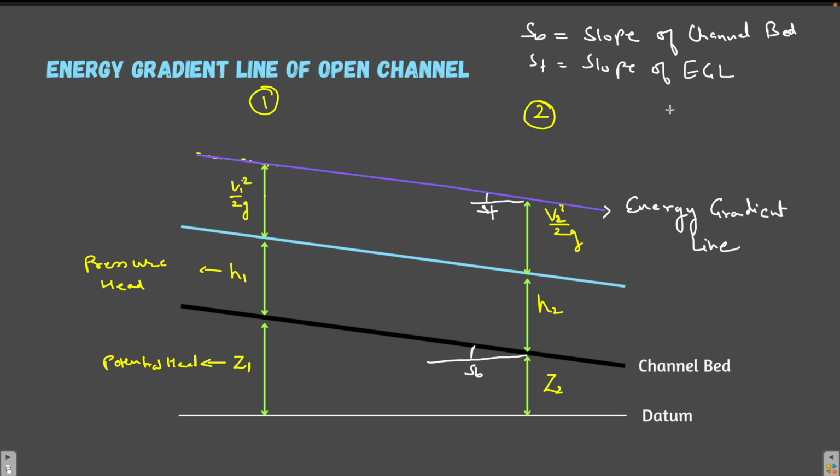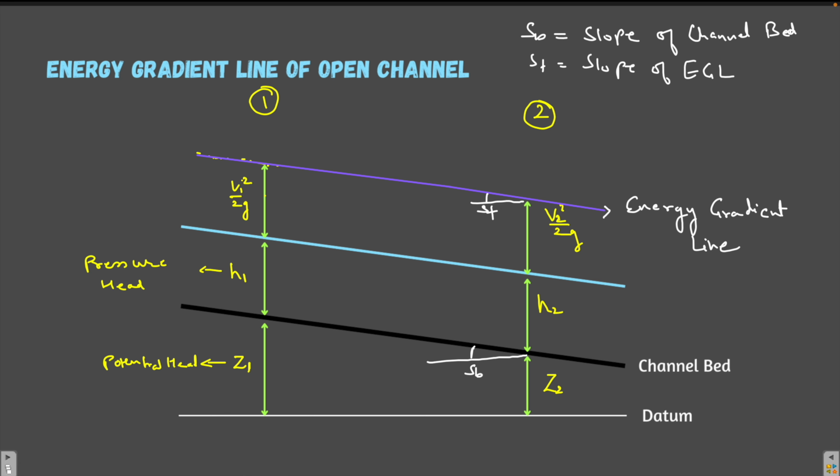And how do we find out this slope SF? It is the difference between the two heads. If you add the potential head, the pressure head and the kinetic head at section 1, and similarly add these 3 heads at section 2 and find the difference between the two, and then divide it by the horizontal distance between the sections, you are going to get the slope of the energy gradient line.